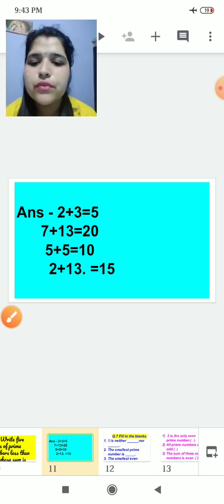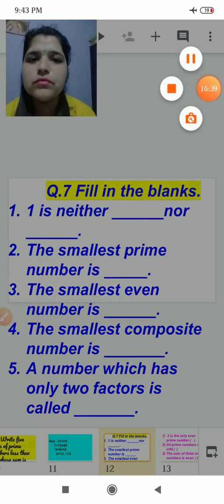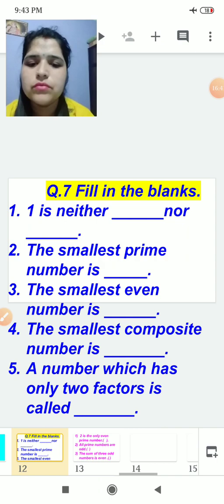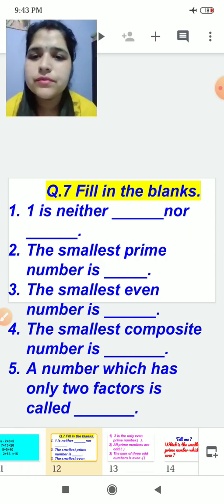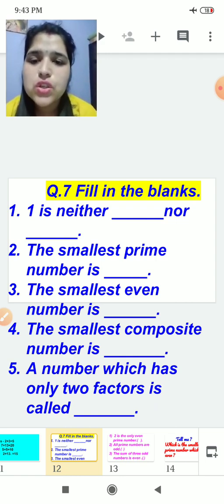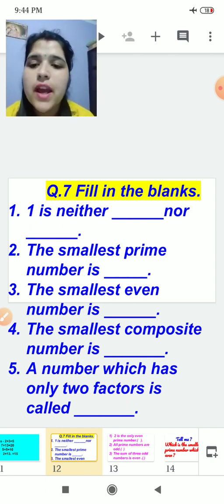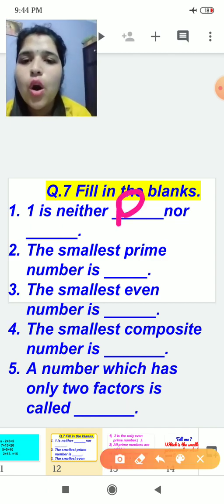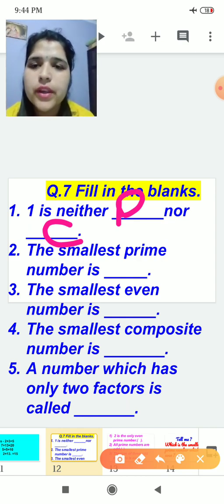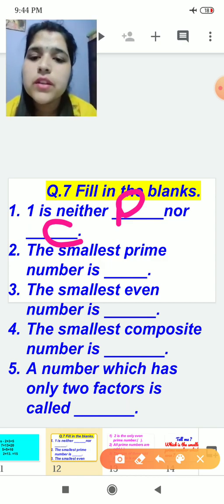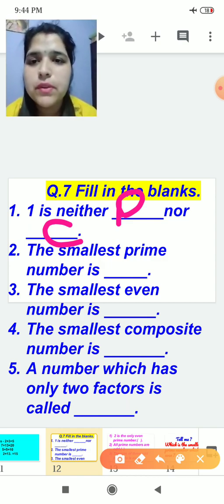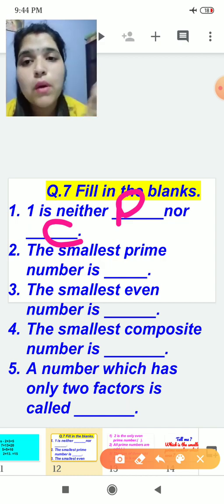Now we proceed to the next. We have fill-ups here. 1 is neither dash nor dash. Tell me what will come. Yes, 1 is neither a prime number nor a composite number. The smallest prime number is, tell me which is the smallest prime number. Prime numbers start from 2. So the smallest is 2.